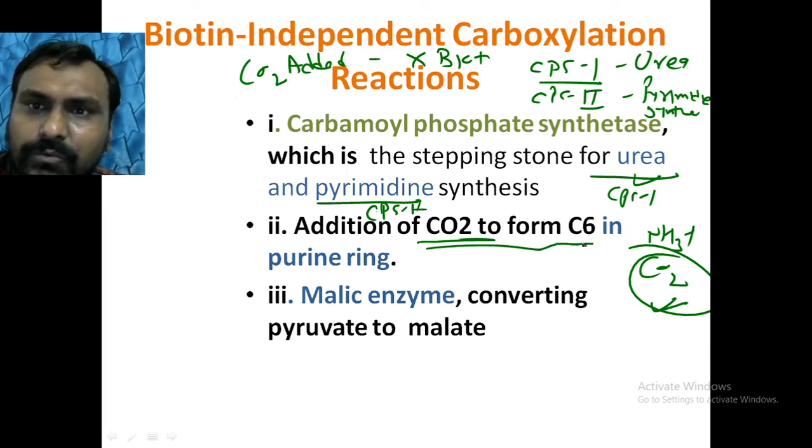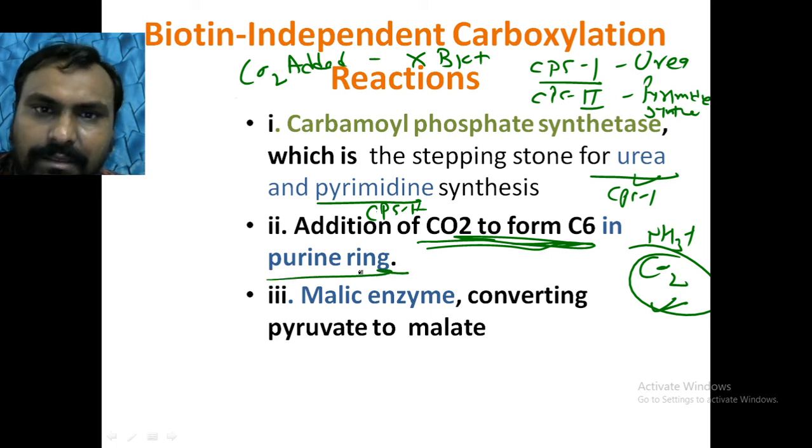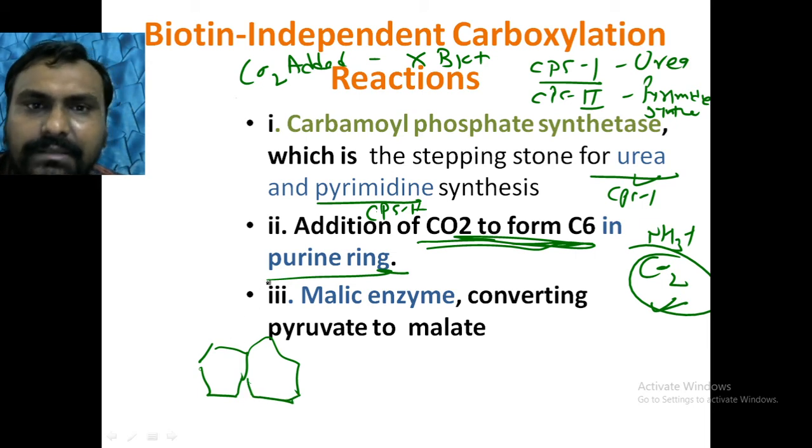Then there is addition of CO2 to the C6 ring of the purine. We see the structure of purines, where C6 is donated by CO2.